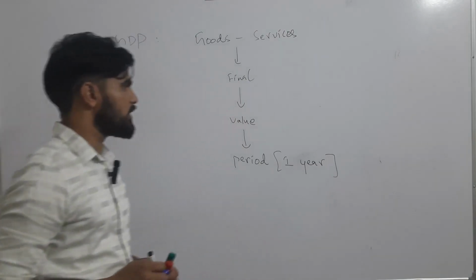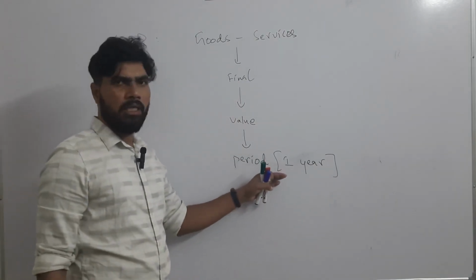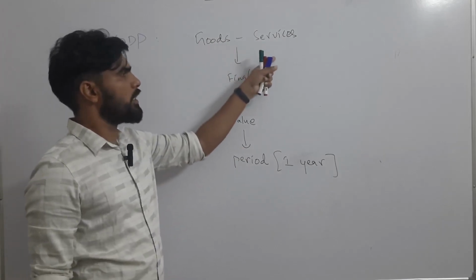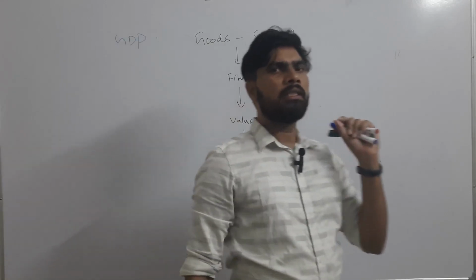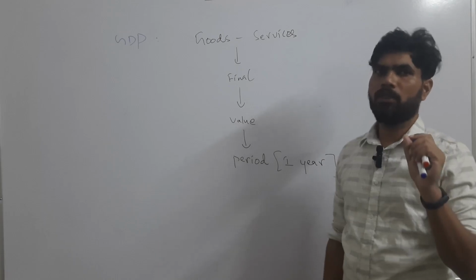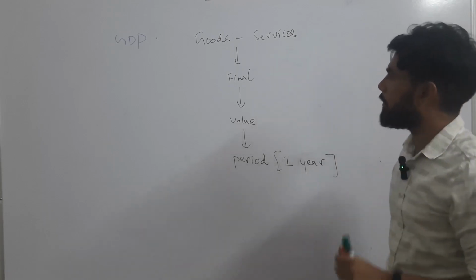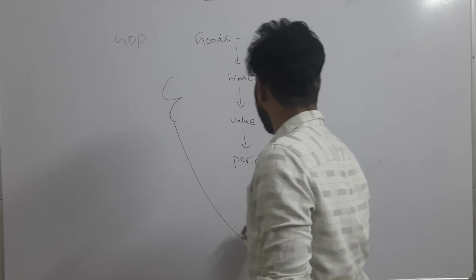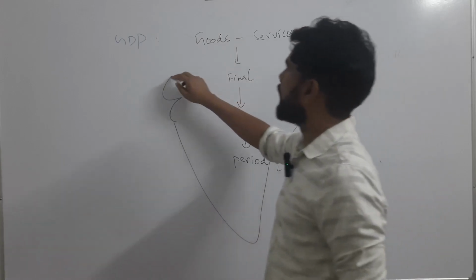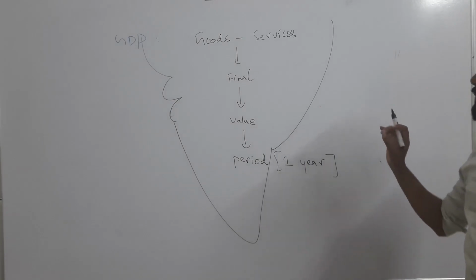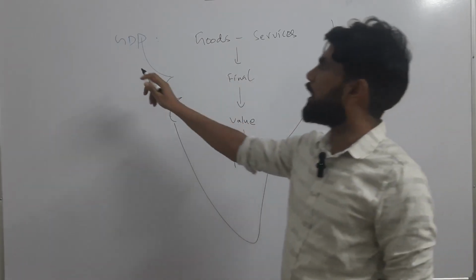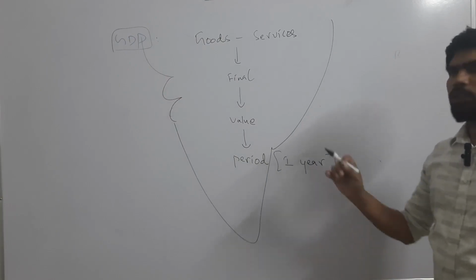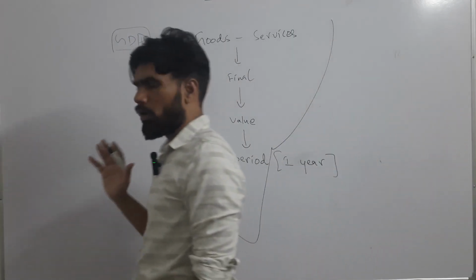So what is the definition of GDP? Within 1 year, the value of final goods and services produced in a country is known as GDP, gross domestic product. Remember, the production of goods and services should happen within the borders of the country. Then it is known as gross domestic product. So this is the basic definition of GDP.